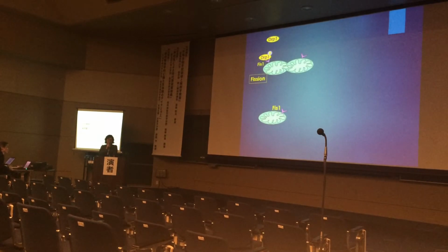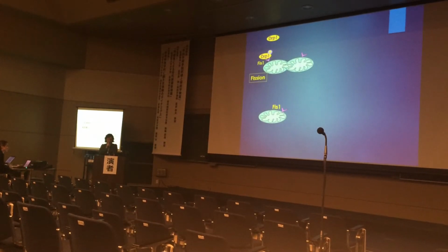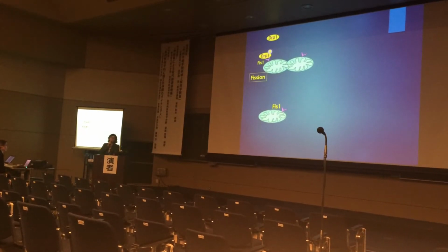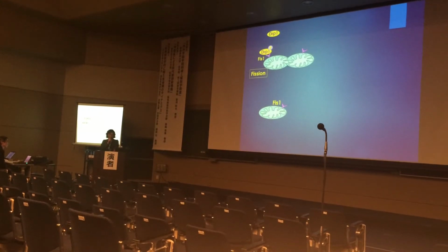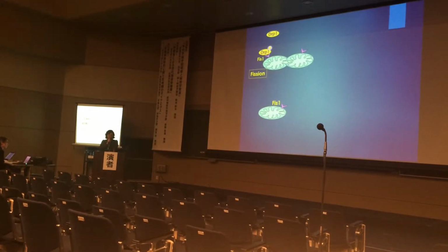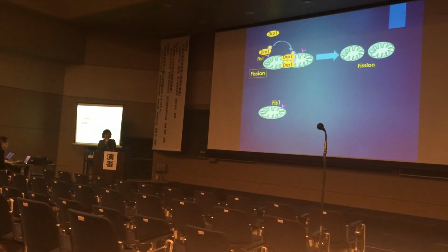When there is a stimulus, DRP1 is phosphorylated. This phosphorylated DRP1 is the active form, and that active form is recruited by the FIS1 protein. FIS1 protein is located at the outer mitochondrial membrane. So this phosphorylated DRP1 protein undergoes oligomerization and performs scission, resulting in mitochondrial fission.